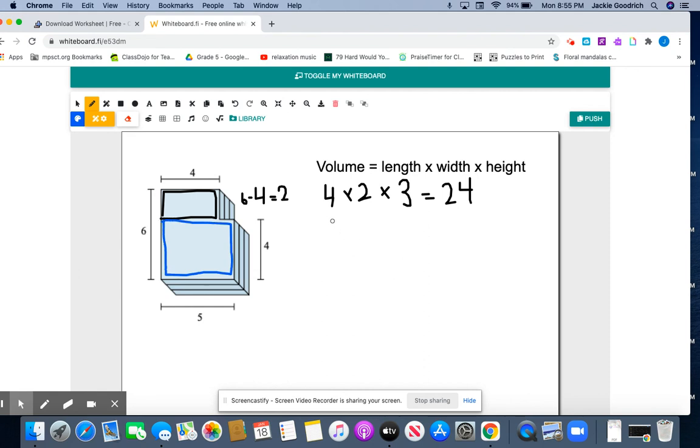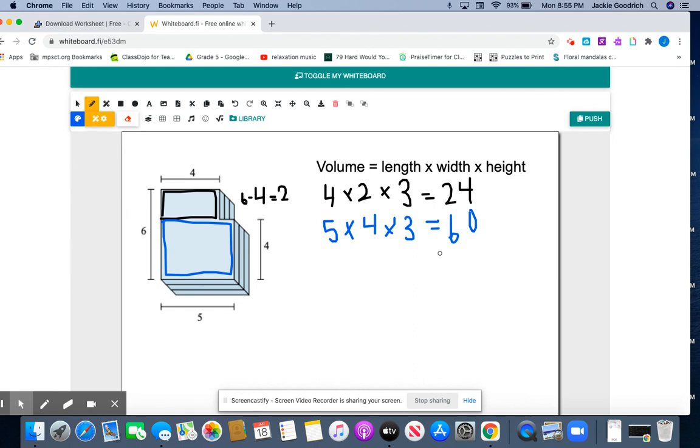The length of the bigger box is 5. That's how long it is. It says it right here. The width of it is 4. That's how wide it is. And then the height of it is just how many layers there are. So there's 1, 2, 3 layers. 5 times 4 is 20. 20 times 3 is 60.